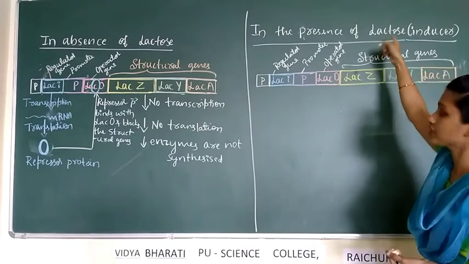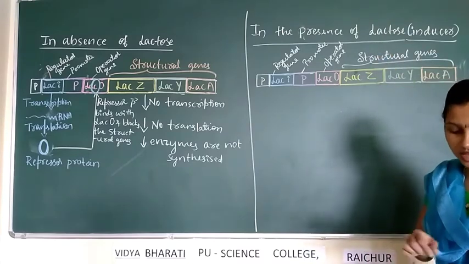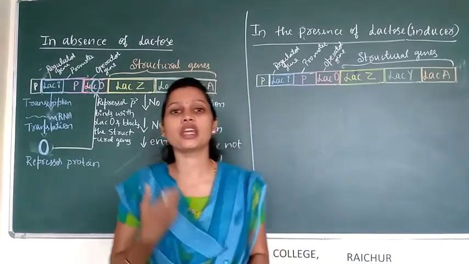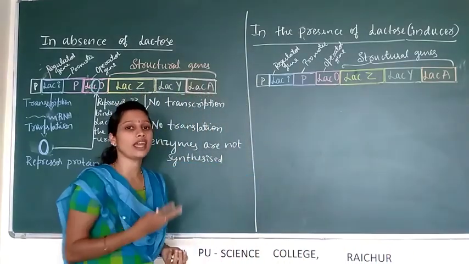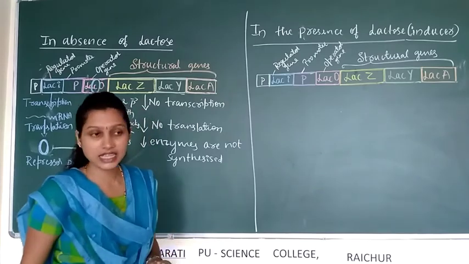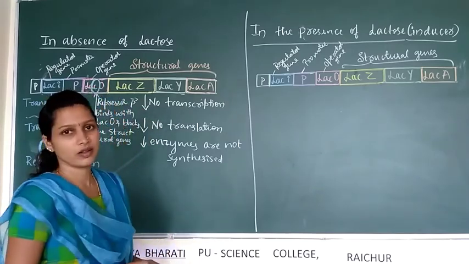In the presence of lactose, lactose is an inducer. Inducer means it induces the synthesis of the 3 enzymes: beta-galactosidase, permease and trans-acetylase.